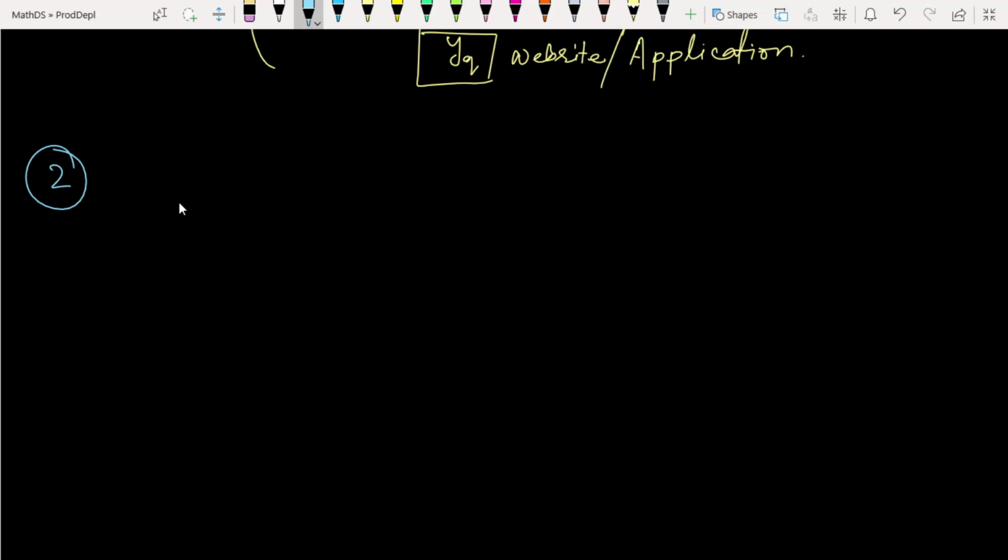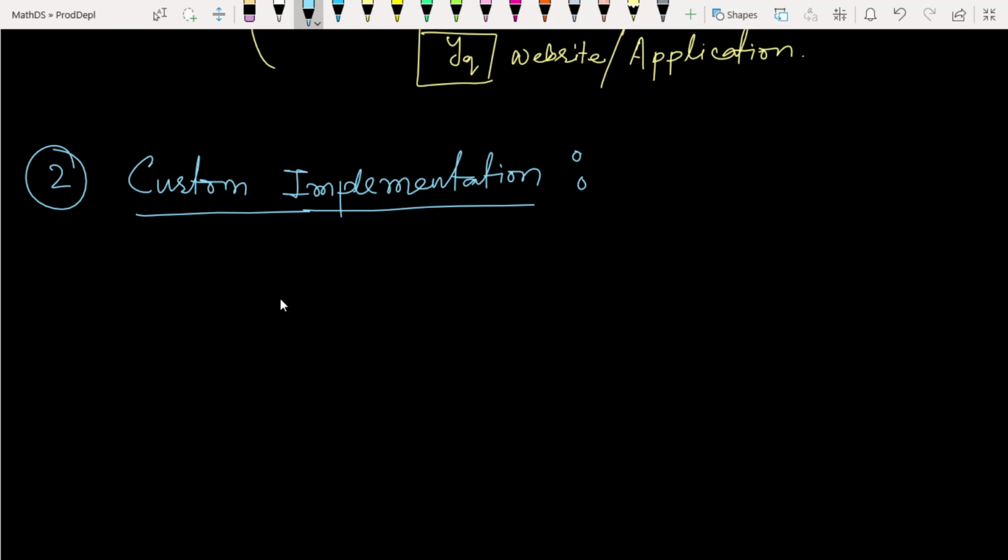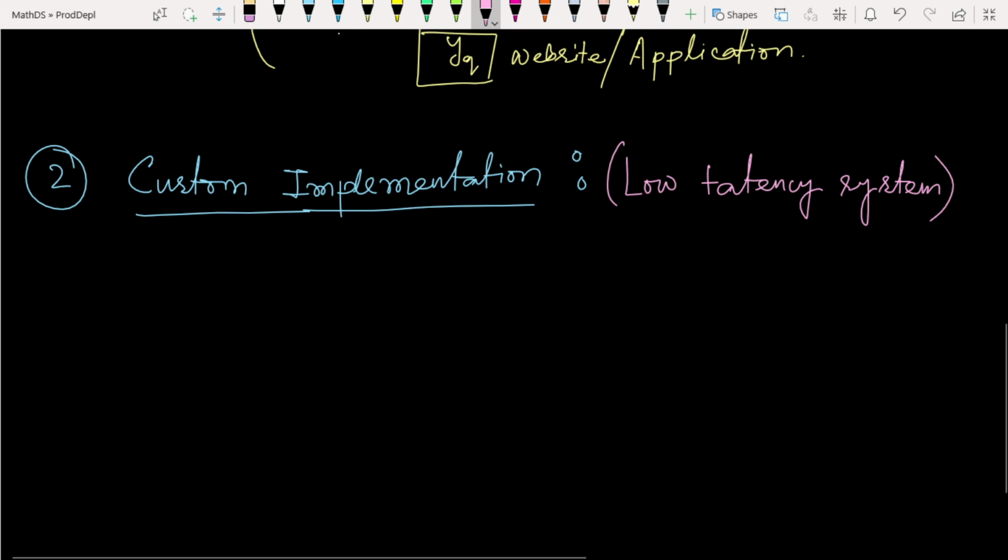Mainly large companies that need to build a low latency system apply this. Custom implementation is mainly used to build systems like Google, like YouTube, like Amazon. They are using this type of technique.